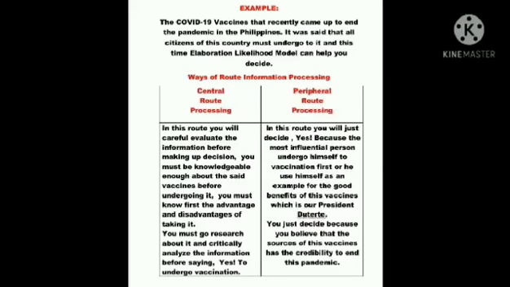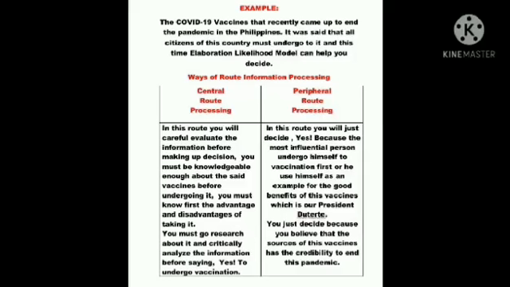As for the news example, the COVID-19 vaccines that recently came out to end the pandemic in the Philippines, it was said that all citizens of this country must undergo it, and this time the elaboration likelihood model can help you decide. And here come the routes of information processing. If you are an audience who carefully evaluates the information before making a decision, you will fall under central route processing. And if you are an audience who decided yes because most influential persons underwent vaccination themselves, it will be peripheral route processing.